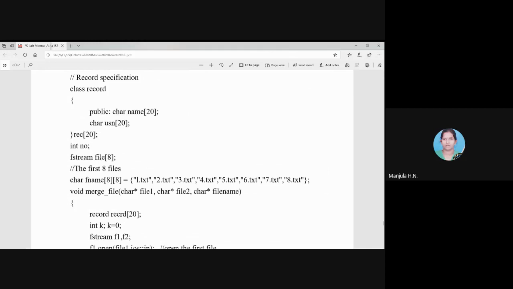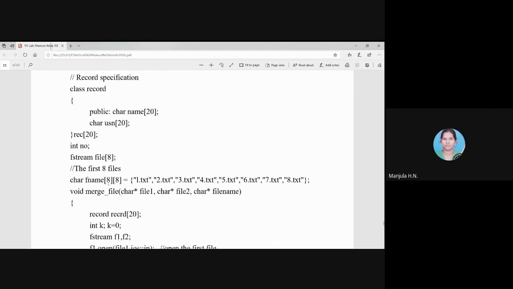These objects are of the fstream class, which means we can use them for reading as well as writing, because fstream is common for input and output. That is the statement we discussed.